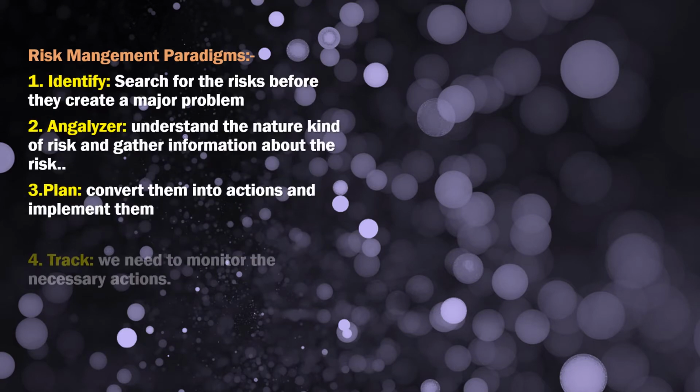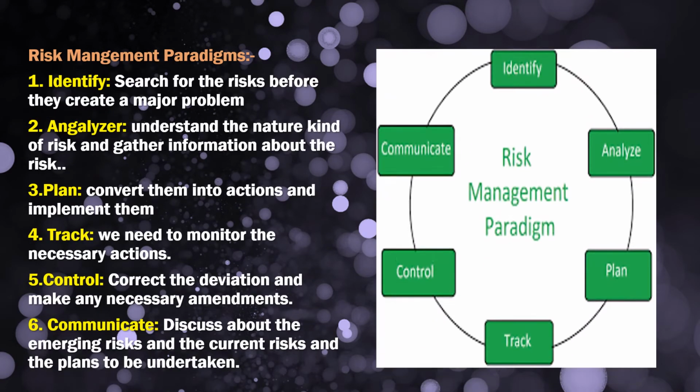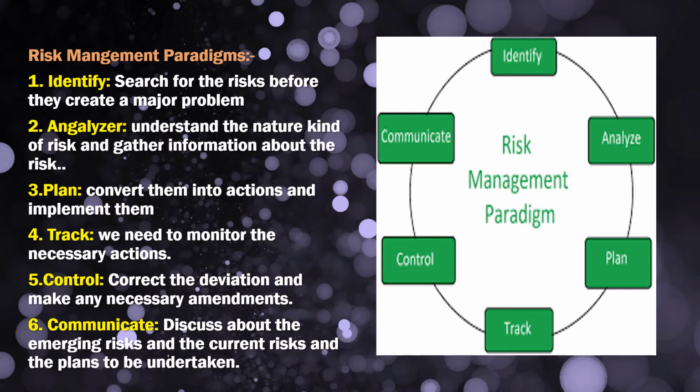So let us see risk management paradigms. What it is, we have to identify, analyze, plan, track, control, and communicate. Identify: we are searching for the risk before it creates a major problem. Analyze: we are understanding what kind of risk it is, and gathering information about that risk.